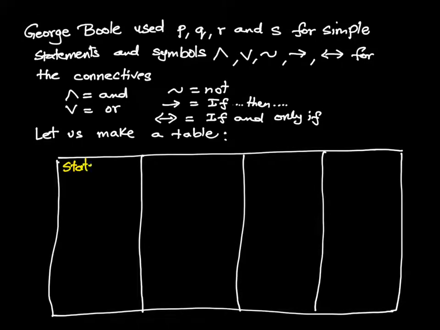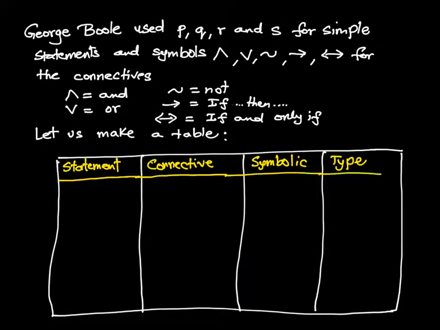So if there is a statement, we're going to write another column for what connectives we're going to use. And then the third column is going to give you what symbols we're going to use, the symbolic way, like how do we write it. And then the type is our last column. Okay, so we're going to make that chart or table.